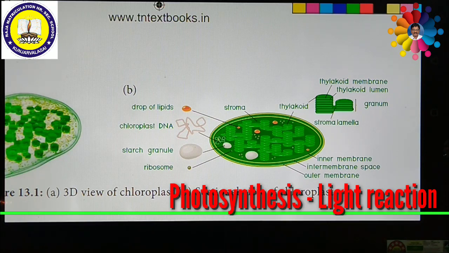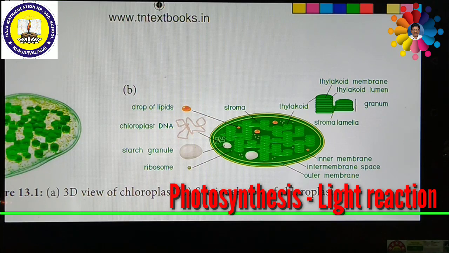Without chloroplast, no organism can prepare its own food, because it contains various pigments like chlorophyll A, chlorophyll B, chlorophyll C, xanthophyll, carotenoids and so on. Such pigments are responsible for the process of photosynthesis, because they can trap sunlight and convert it into carbohydrates.